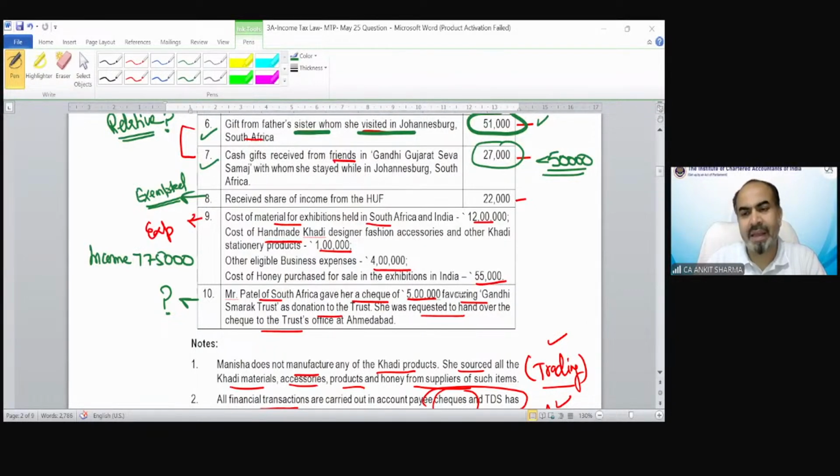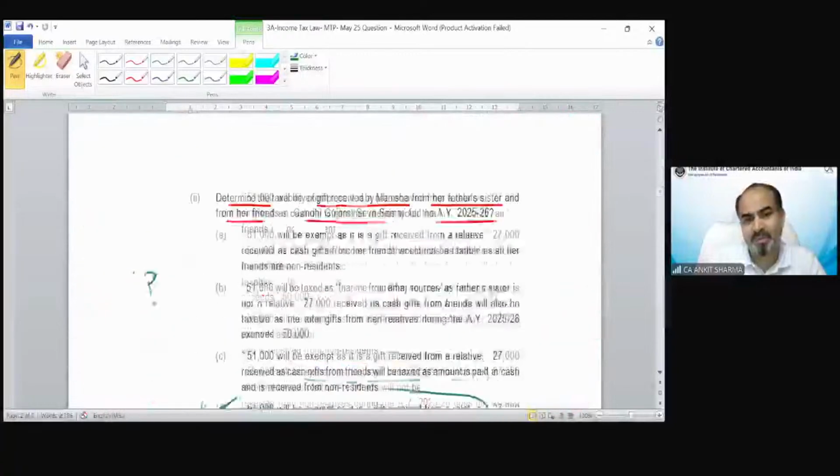Christian Preet is saying correct. Of course, that is not her income. She is just the channel for delivering that cheque to someone else. So she is just a channel via which this amount is going to be transferred into the hands of someone else. So that is not her income at all. There is no exempted income. That is not an income. So technically, out of all this, after point number 10, my income is 7,75,000. Now you have the option.